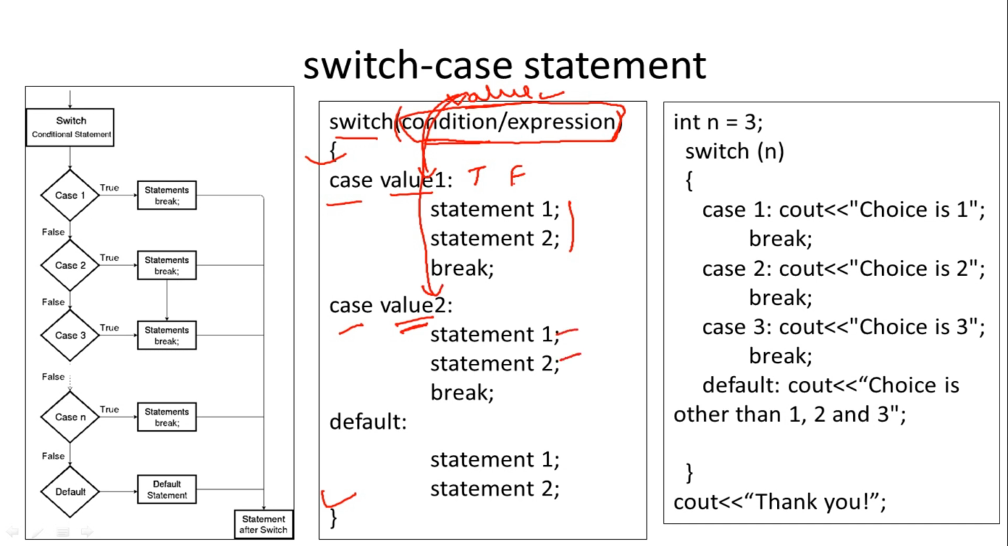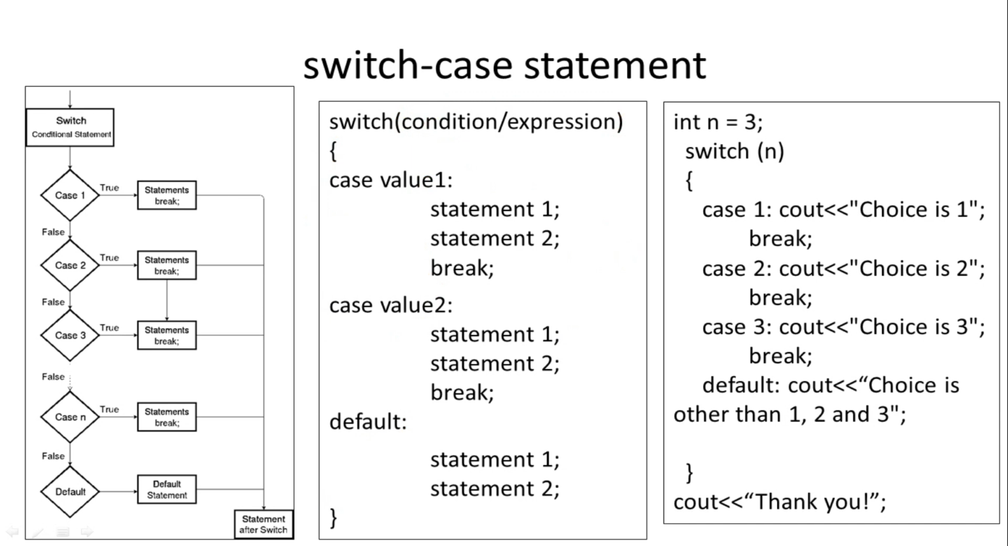And if no cases match, meaning all the cases are checked but the result for every case is false, in that case the default part will be executed. So whatever is written in front of default and the colon, all those statements are executed one by one. So this is the syntax and working of the switch case statement. Now what is the use of this break statement?